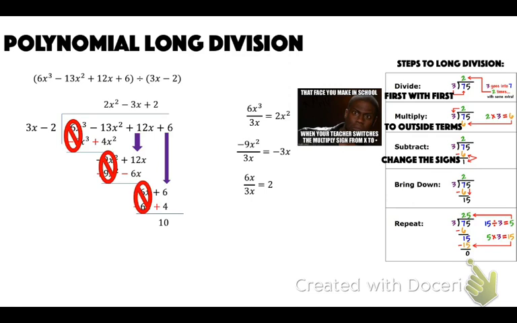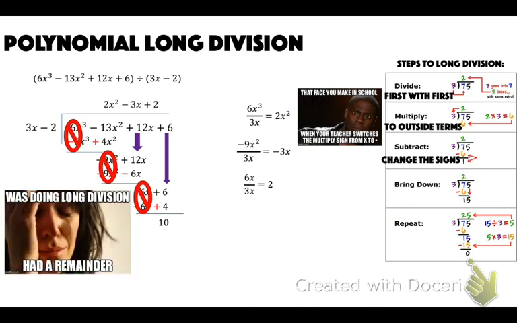And there's nothing left to bring down, which means that this is our remainder. And we can just put it over what we were dividing by. So plus 10 over 3x minus 2.